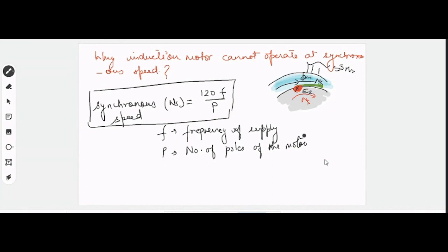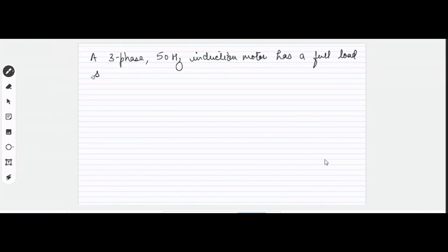Is it clear, children? Yes, sir. Let us take an example. If this is clear, then suppose we have a three-phase motor. Everybody take out your pen and paper. If we have a three-phase 50 hertz motor, right? And that motor is an induction motor. And if it has a full load speed of 1440 RPM, right?